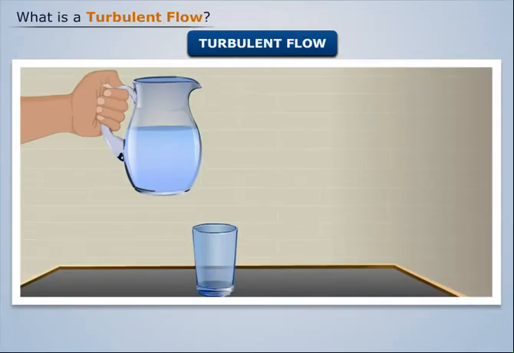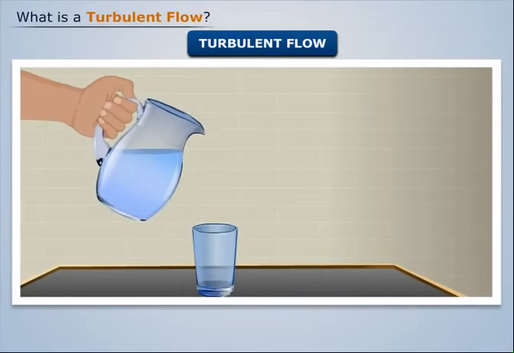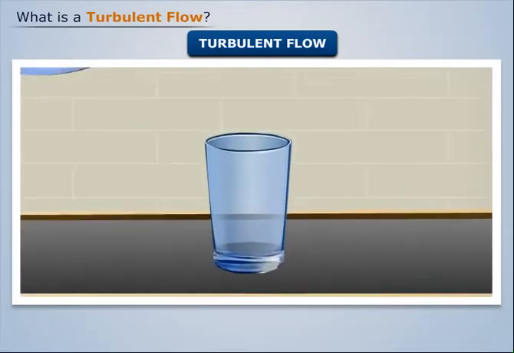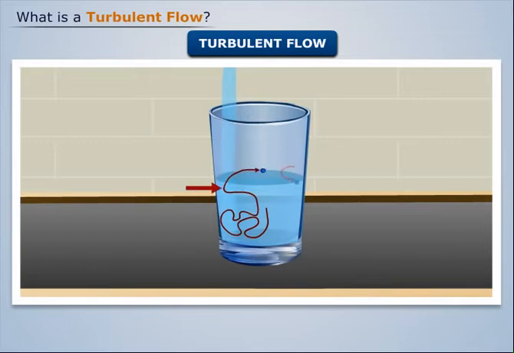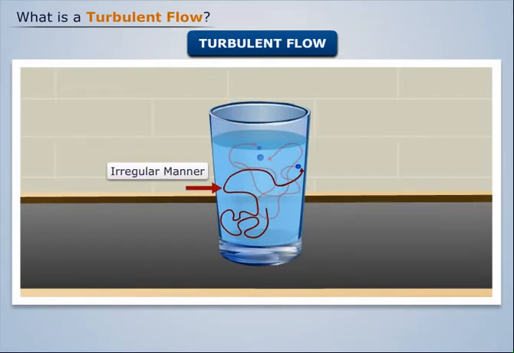into an empty glass. As we pour the water into the glass, we see that the water particles move in an irregular manner inside the glass. This happens till we continue pouring water from the jar. Such irregular movement of water particles is known as turbulent flow.